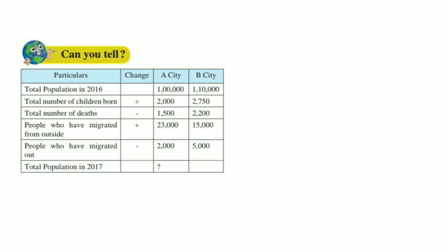So the total population in 2017 in city A will be 1 lakh plus 2,000, that gives 1 lakh 2,000, minus 1,500, so 1 lakh 500, plus 23,000, so 1 lakh 23,500, minus 2,000, that gives me 1 lakh 21,500. You find it out for city B.